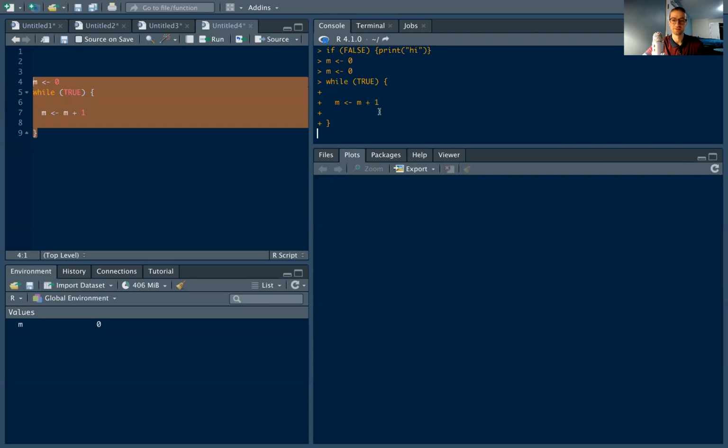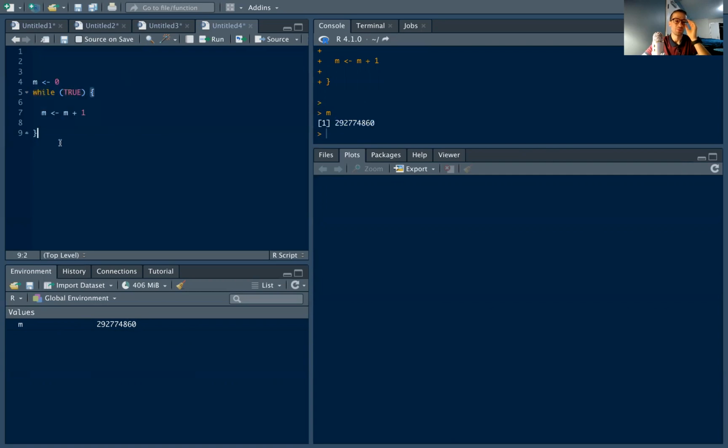So you can see it's running in the console, and it's not finishing. I'm actually going to hit escape and end this because, as you can probably guess, if I just let this run, it would run forever. It's saying while true is true, and true is always true, so this will continue to run. If we peek at the value m, you can see it here in your environment, m is this really, really big number. I mean, this is almost 300 million. So while we were sitting there for a couple of seconds, the loop ran through about 300 million times. And finally we told it to stop. We escaped because it would keep going forever and ever and ever.